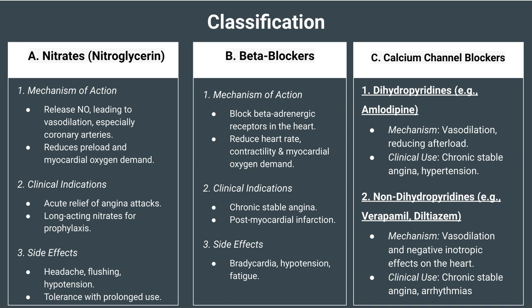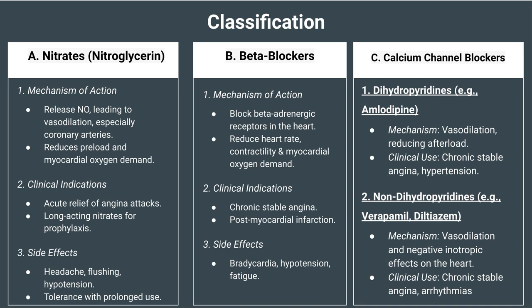Among the calcium channel blockers, you have amlodipine, nifedipine, all these. They come under a category called dihydropyridines. Again, they are going to do vasodilation. Now they reduce the afterload. So if somebody asks you who reduces preload, what will you say? It is the nitrates. But if they ask you who primarily reduces afterload, the main effect on afterload, then it is going to be the calcium channel blocker, not only that, the dihydropyridine calcium channel blocker.